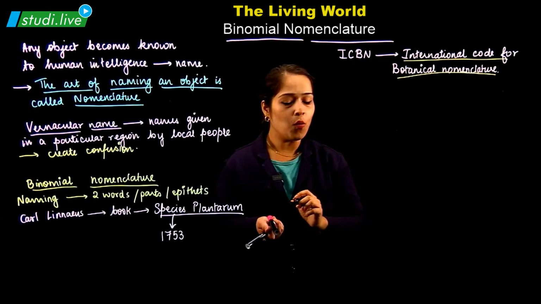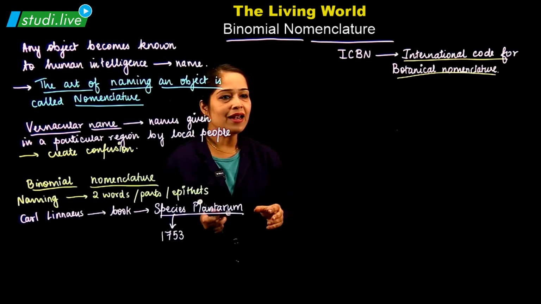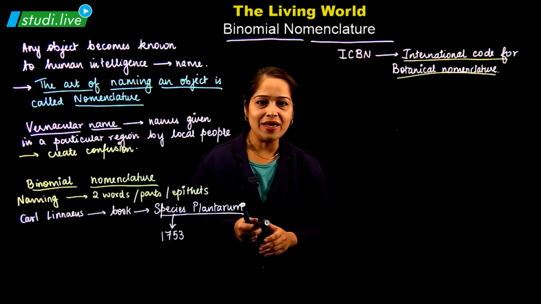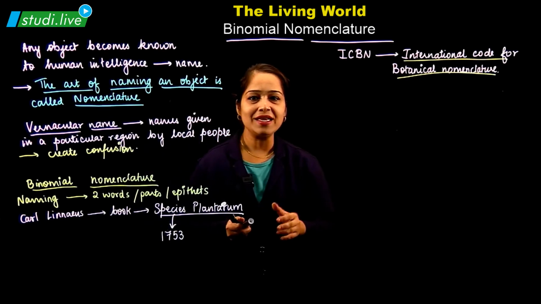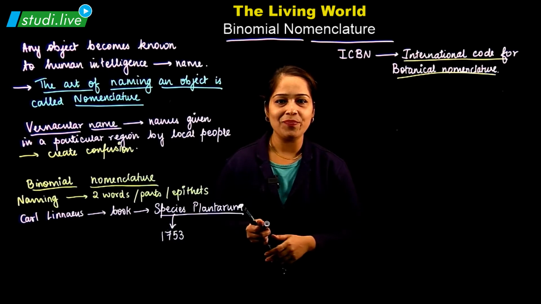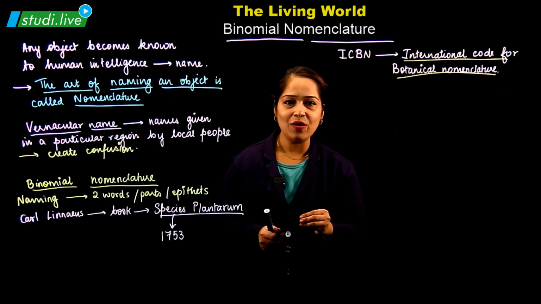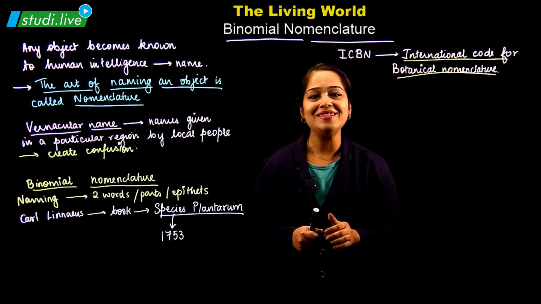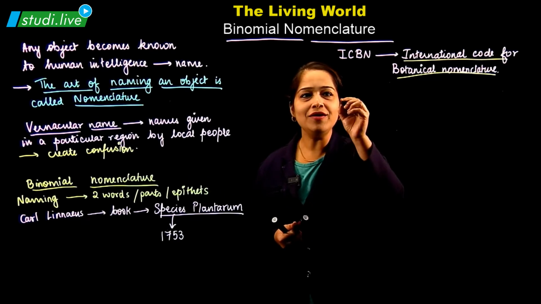But later, after a meeting in July 2017 which took place in Shenzhen, China, a new code was set up, known as the Shenzhen Code.